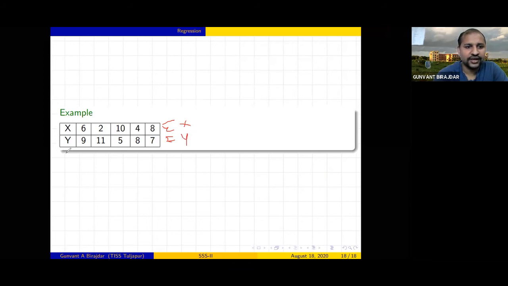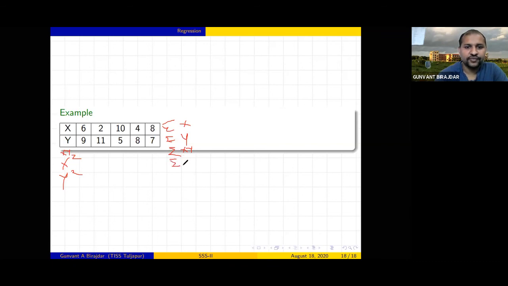You want xy, so make another column of xy and find its summation. What you want in that formula is x square and y square. Do that and find their summation.